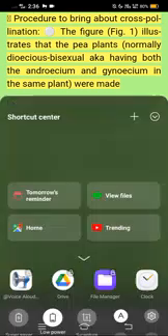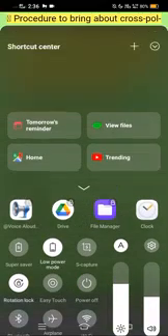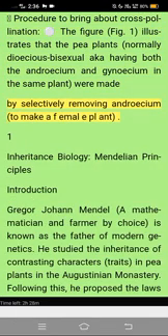Figure 1 illustrates that the pea plants, normally monoecious and bisexual, that is, having both the androecium and gynoecium in the same plant, were made female by selectively removing the androecium. 1. Inheritance Biology. Mendelian principles.